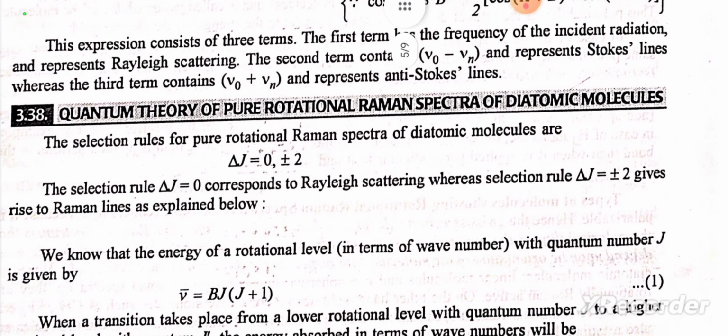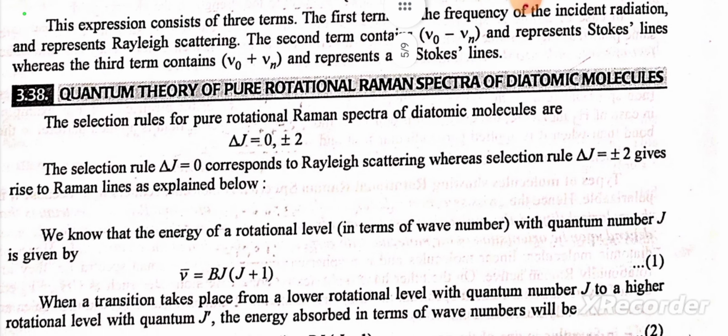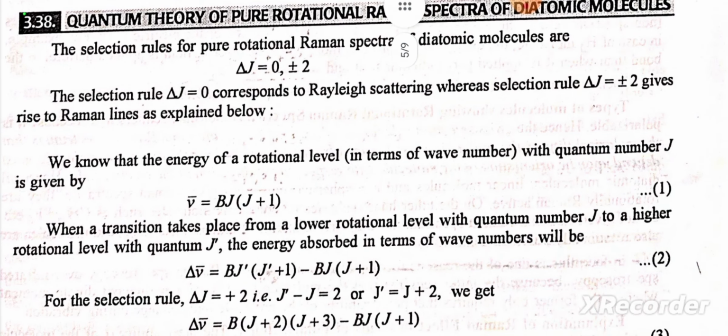Quantum theory of pure rotation spectra of a diatomic molecule. The selection rules for the pure rotational Raman spectra of a diatomic molecule are delta J equals 0, plus or minus 2. The selection rule delta J equals 0 corresponds to Rayleigh scattering, whereas the selection rule delta J equals plus or minus 2 gives rise to the Raman lines, as explained below. We note that the energy of the rotational levels in terms of wave number with quantum number J is given by mu bar equals B J into J plus 1.